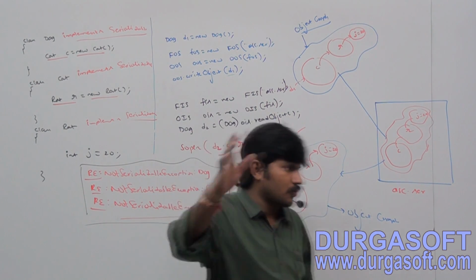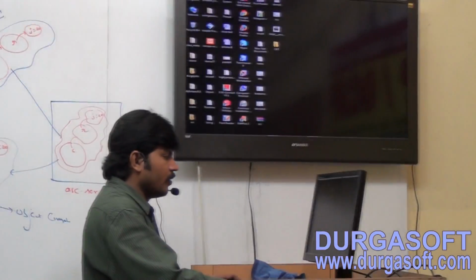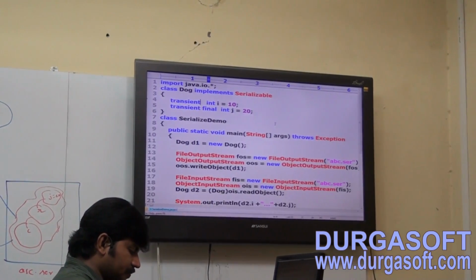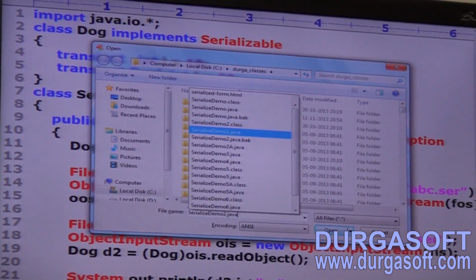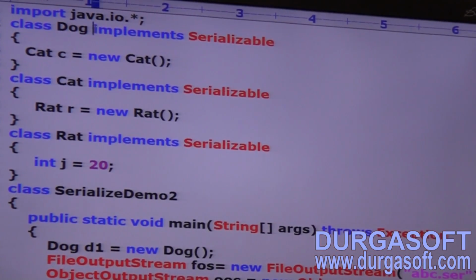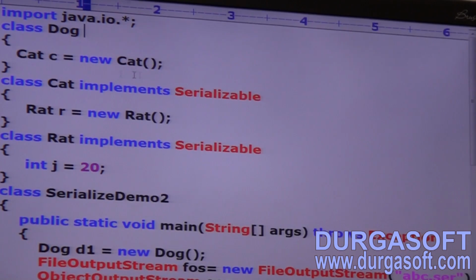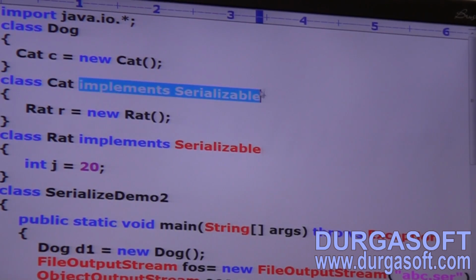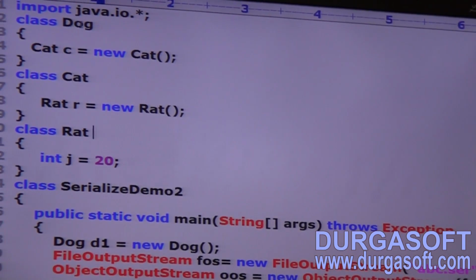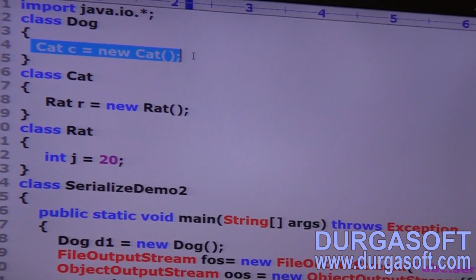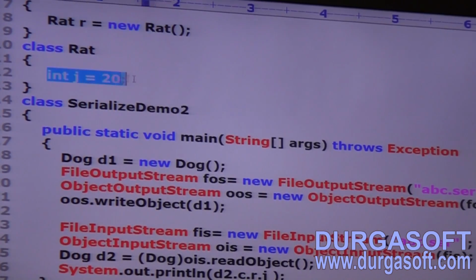Let me execute this code. Here, see, SerializeDemo2.java. I don't want to add implements Serializable at the beginning, because I have to show the exception. Now see, the Dog class has a Cat reference, the Cat class has a Rat reference, and Rat has an integer.